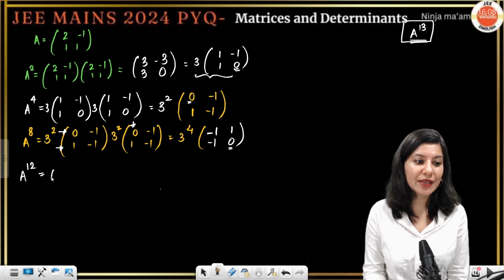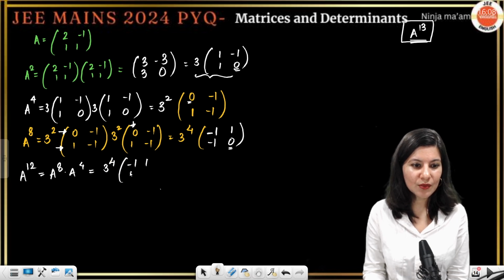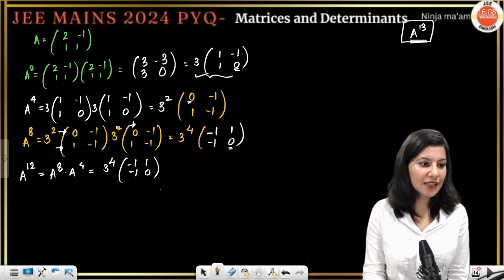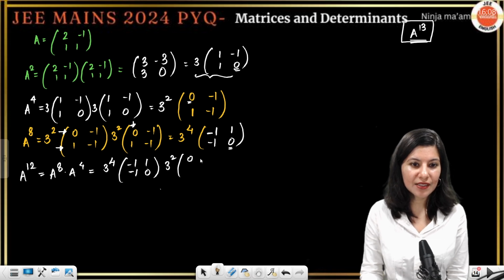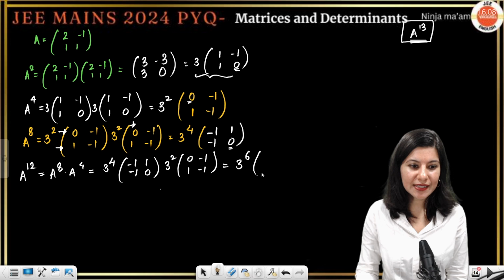Now A raised to power 12 is what? A raised to power 8 times A raised to power 4, correct? A raised to power 8 we have calculated: 3 raised to power 4, minus 1 1 minus 1 0, correct? A raised to power 4 is 3 square, 0 minus 1 1 minus 1, correct? So this is 3 raised to power 6.